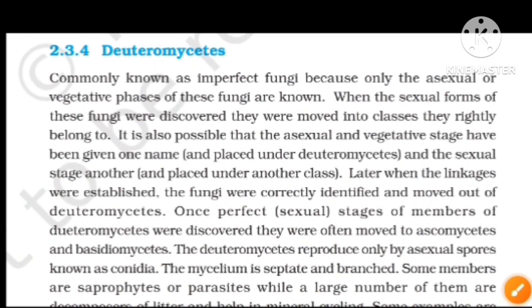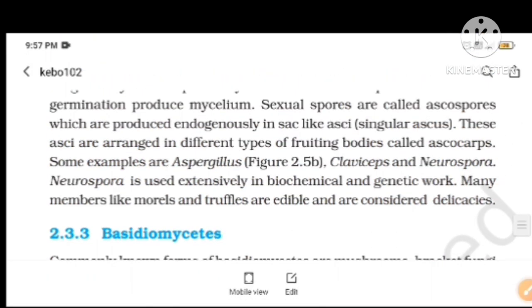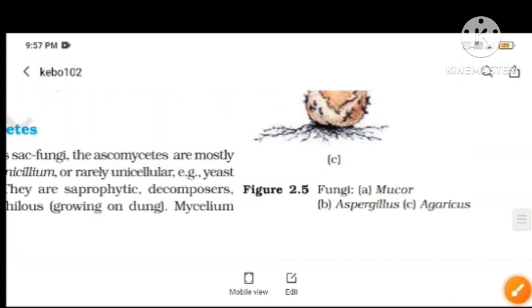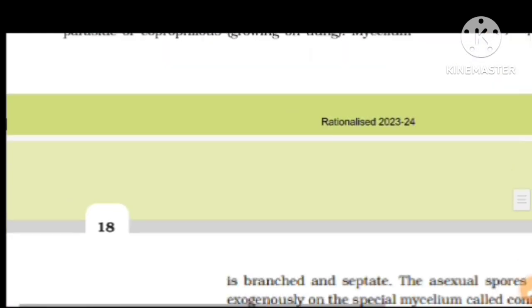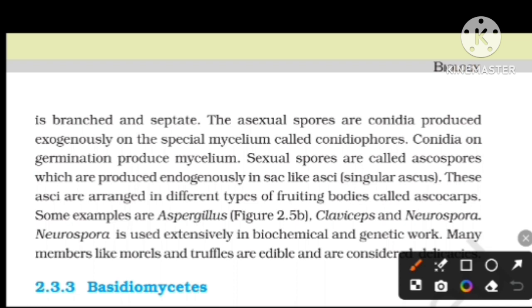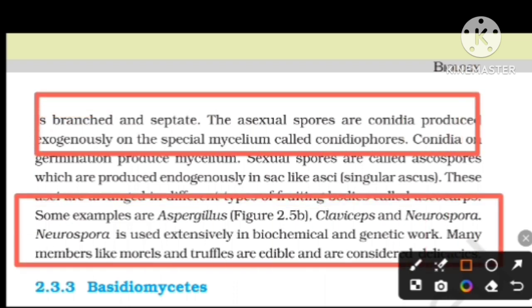And Deuteromycetes. Here, Claviceps and the asexual spores, conidia, are produced exogenously in the Ascomycetes. It was a PYQ. Ascomycetes have asexual spores, conidia, produced exogenously; it is opposite to the Phycomycetes. It was important, and here it is also a PYQ.